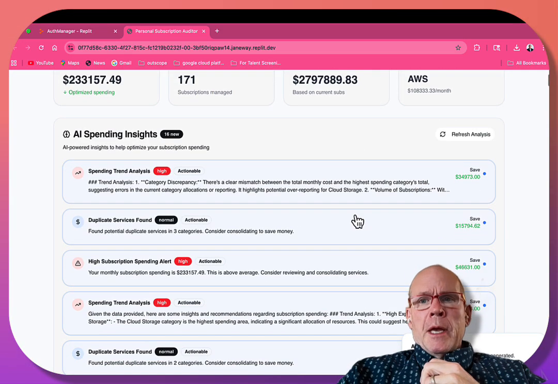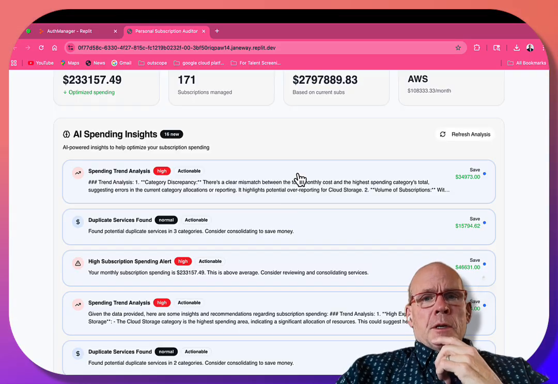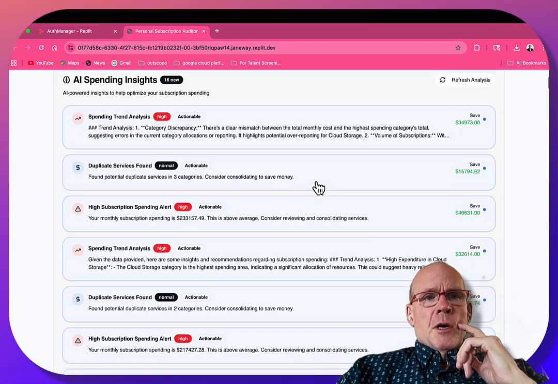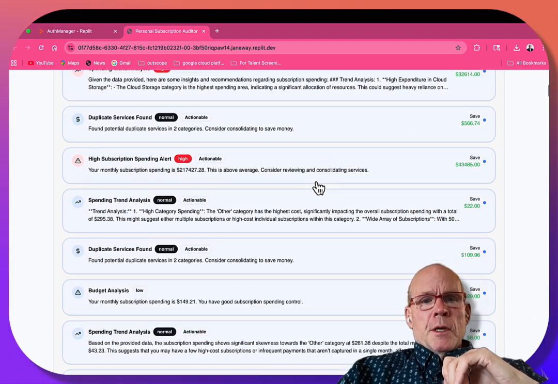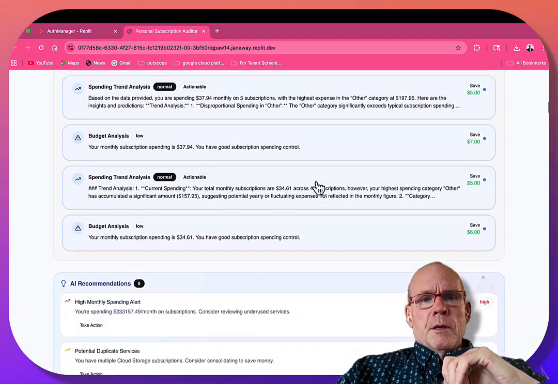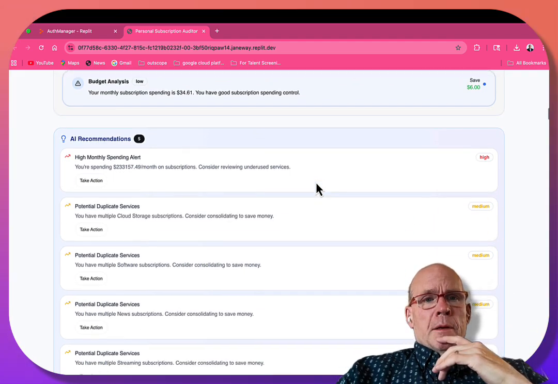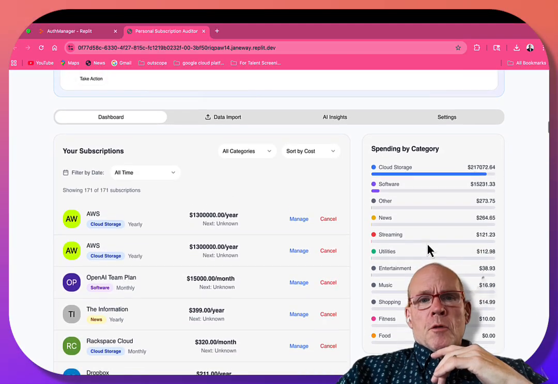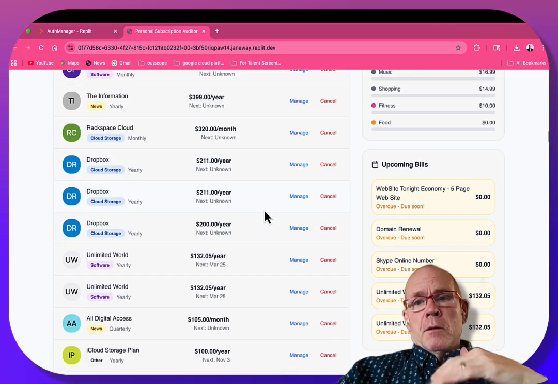And you notice that I could probably save $34,000 on my Amazon spend, but that's actually a spend from a previous project that isn't true today. But it was very interesting. It built the insights connected to the Gmail account and looked at what I'm spending on things. Then it suggested ways that I could improve my spending, and actually did a pretty good job.